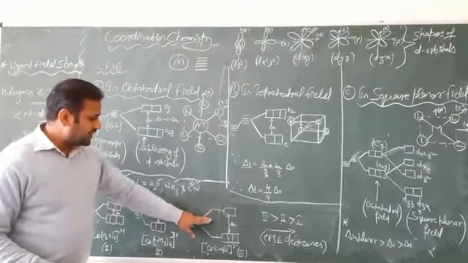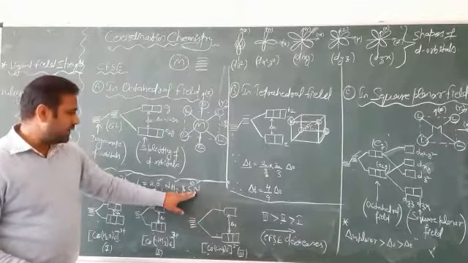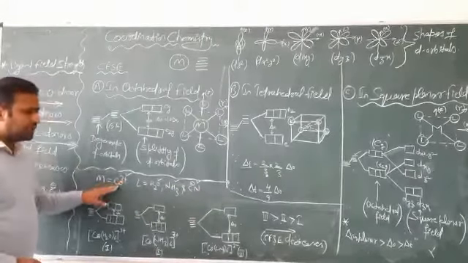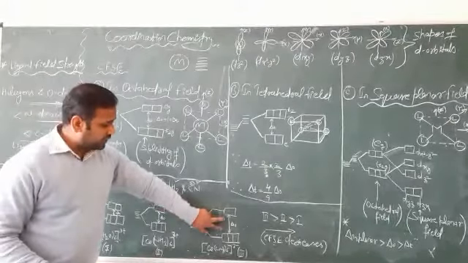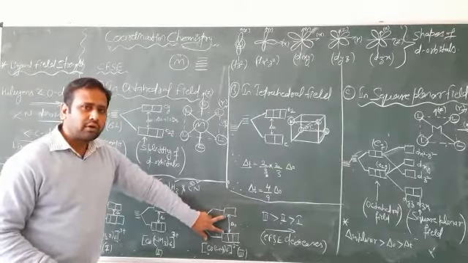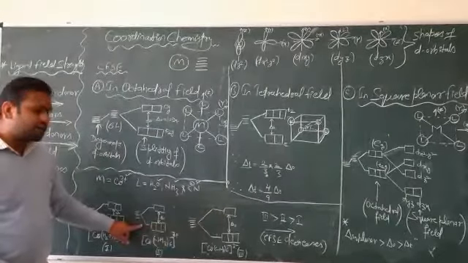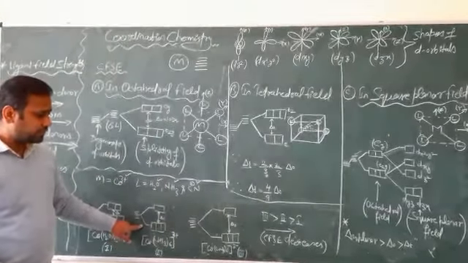However, in the last case, when we have taken cyanide with the cobalt metal ion, the crystal field splitting energy increases more as compared to this hexaammine cobalt complex.